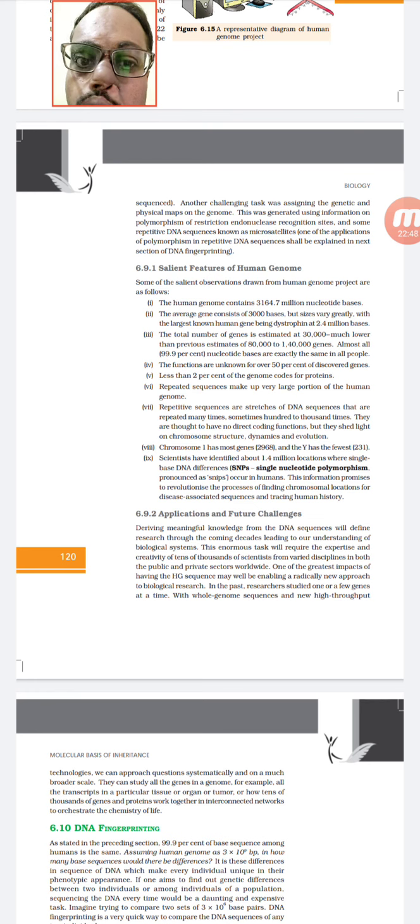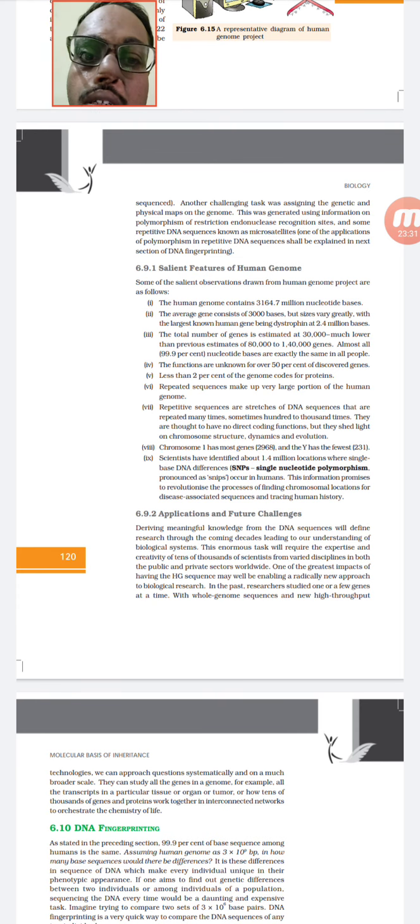They started to use DNA fingerprinting especially in solving crime scene issues, paternal issues, and maternal issues. DNA fingerprinting was first reported in 1983, but the human genome project began in the 1990s and ended in 2013-14. So this technology became very important after studying the human genome project.